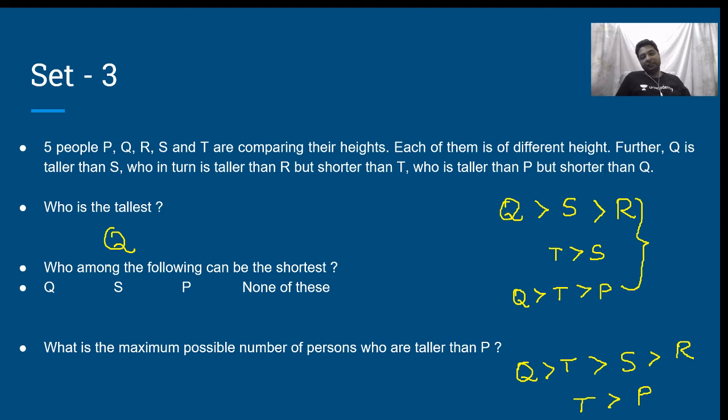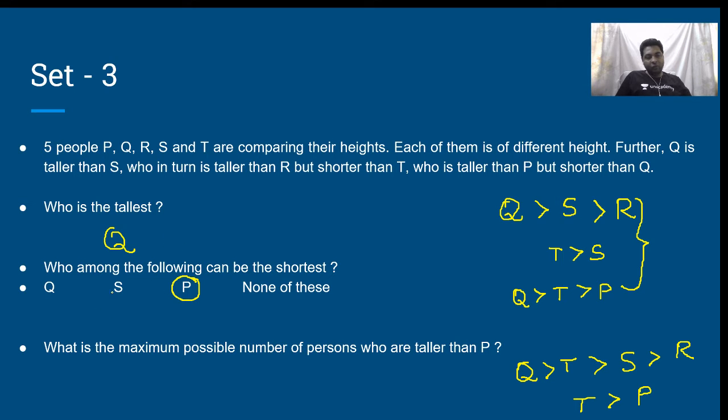Q is the tallest. Who among the following, that means among the answer options, can be the shortest? See, just from here I can say there are only 2 people who stand a chance to be the shortest. It is R or P. Among the answer options, it is P. That is why he has not asked the question who is the shortest. That cannot be determined. But who can be the shortest? Either P or R. Among the answer options, it is P.